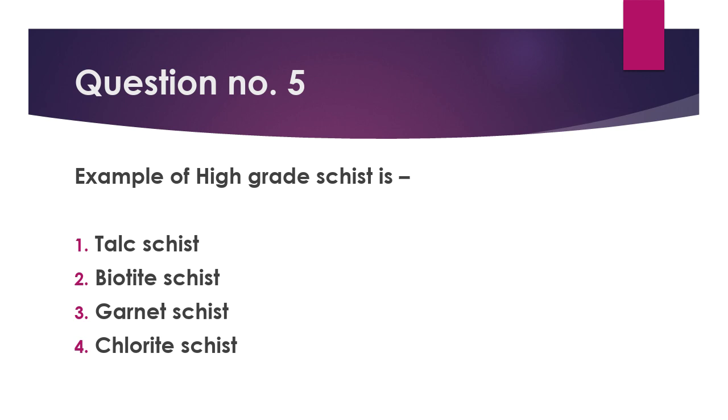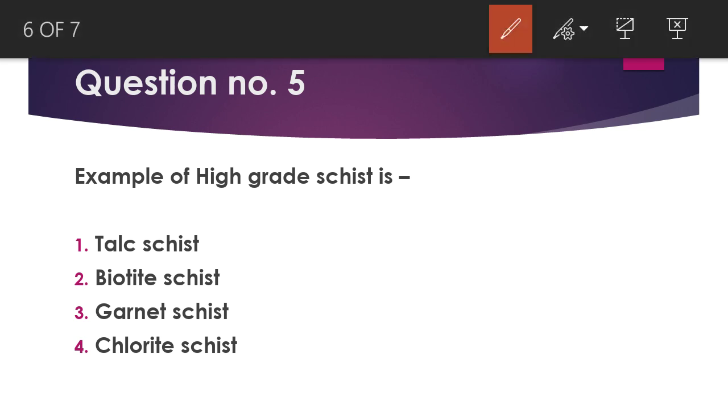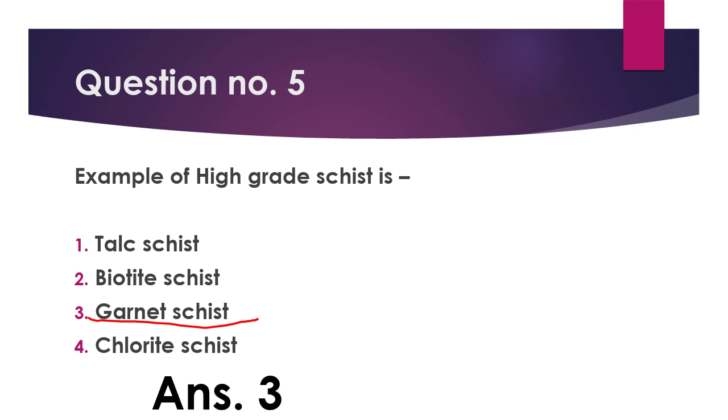Now the fifth question: example of high grade schist. There are many varieties and grades of schist, like talc schist, biotite schist, garnet schist, and chlorite schist. As we increase the metamorphism, we get chlorite, biotite, garnet, then staurolite, kyanite, and sillimanite type minerals. With the first appearance of garnet, we find that high grade metamorphism has started. So high grade schist is known as garnet schist because it shows high grade metamorphism. So your third option is your right answer.